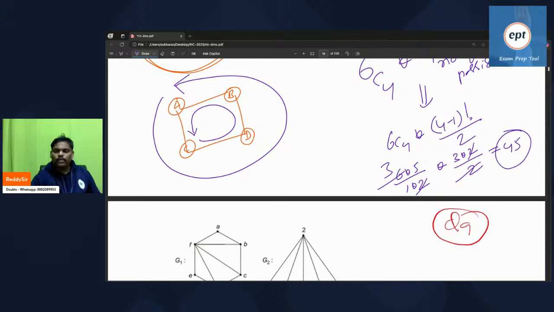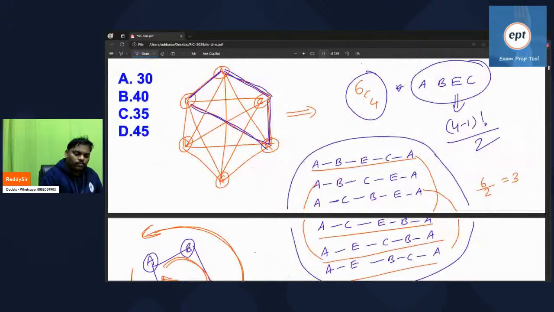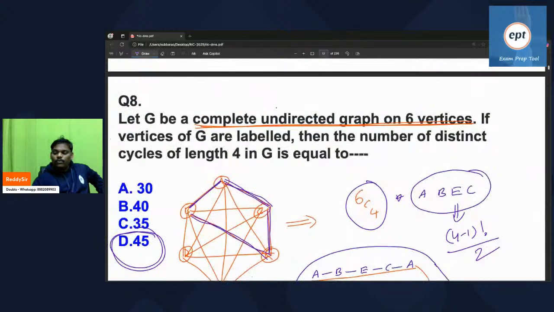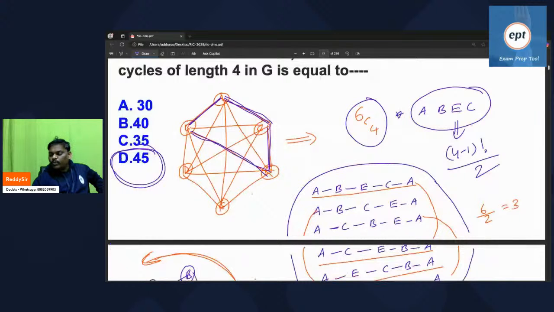Answer is 45. Number of cycles possible with the 4 people is (4 minus 1) factorial by 2. So 3 factorial by 2 means 3. Right? 6C4 into 3. So find out.